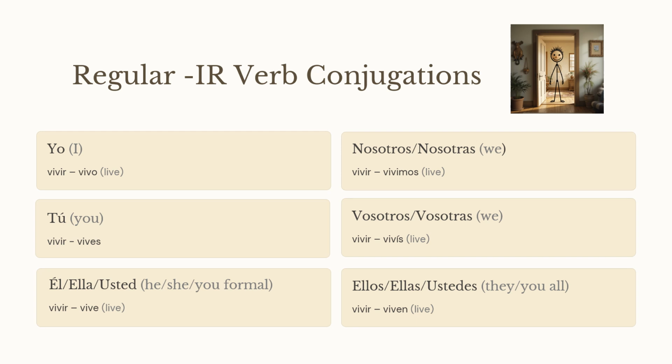Now, let's move on to IR verbs. For example, vivir means to live. For IR verbs, the conjugation changes depending on the pronoun. For IR, pronounce it as "ear," like in cheer. Here's how we conjugate IR verbs in the present tense.